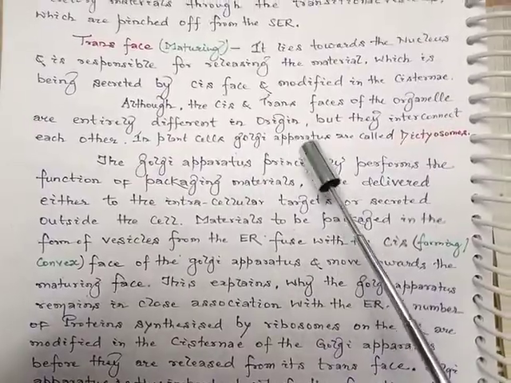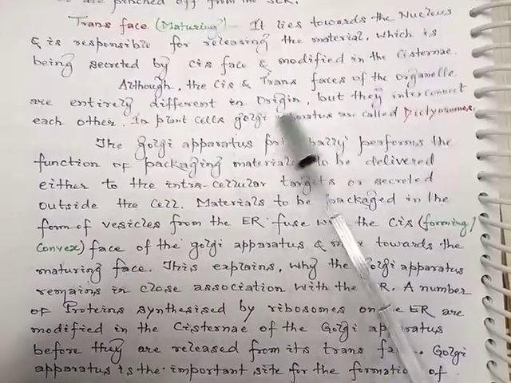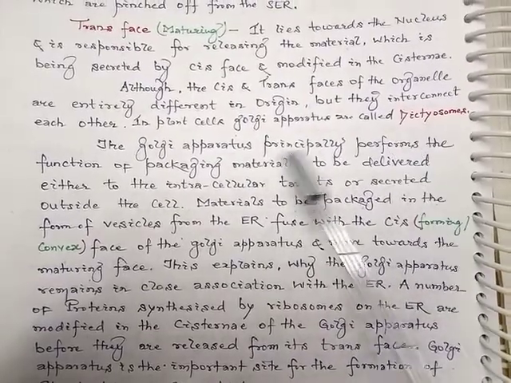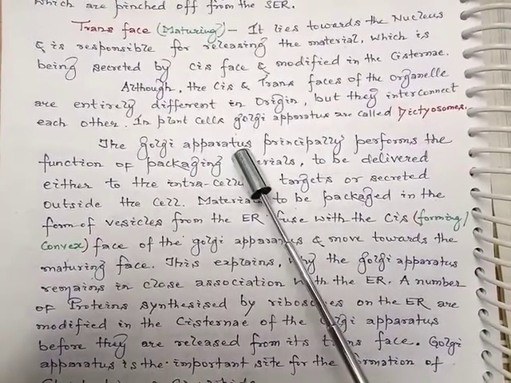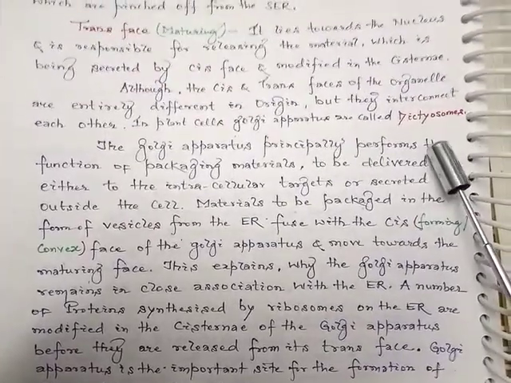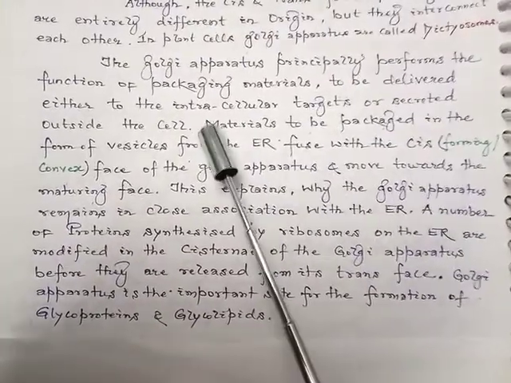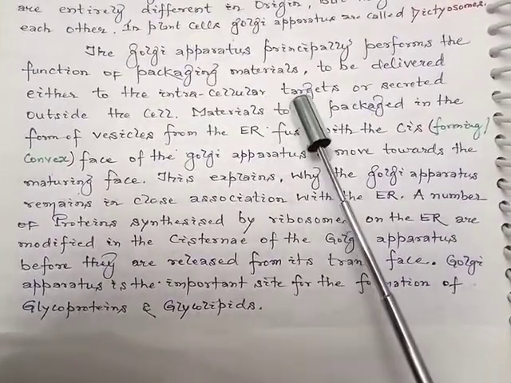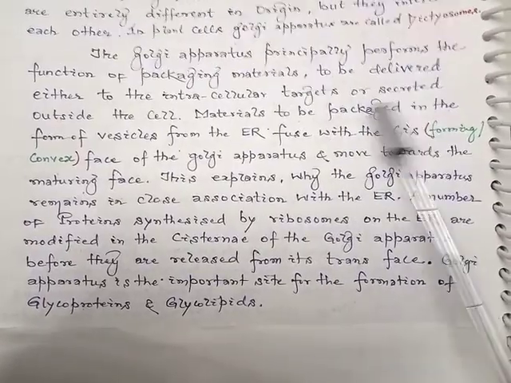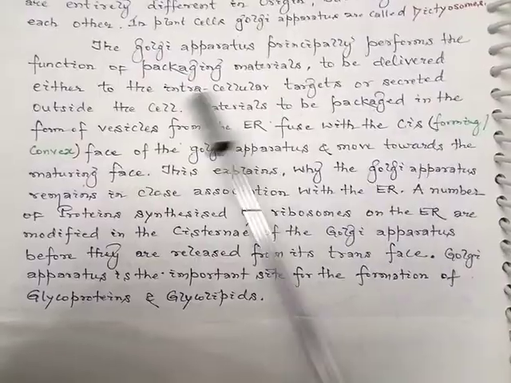Although the cis and trans faces of the organelle are entirely different in origin, they interconnect with each other. In the case of plant cells, Golgi apparatus are called dictyosomes. The Golgi apparatus principally performs the function of packaging materials to be delivered either to intracellular targets or secreted outside the cell.